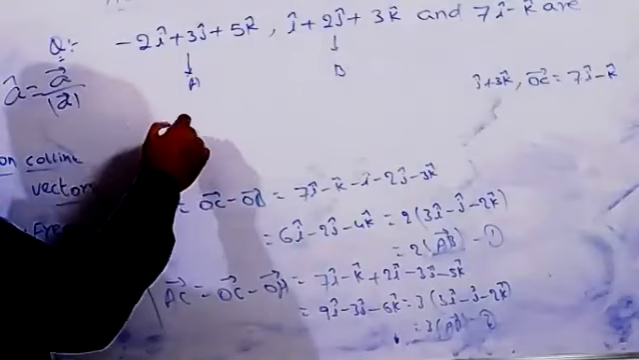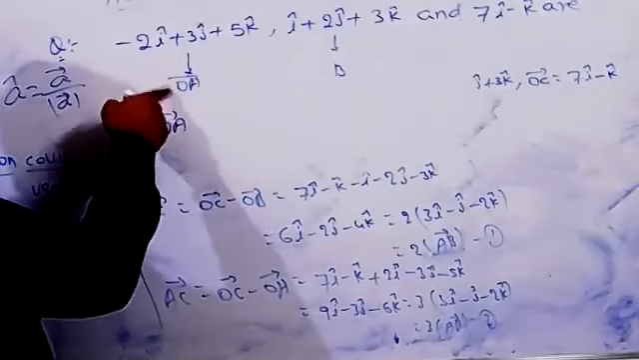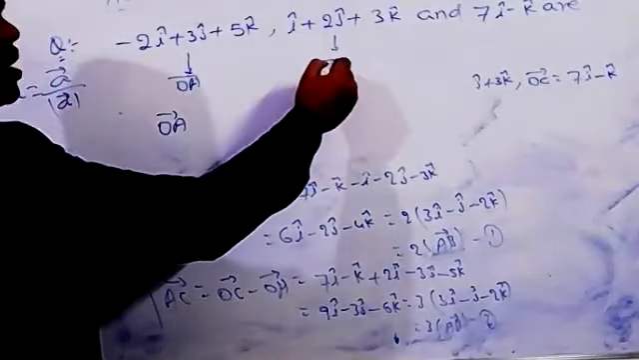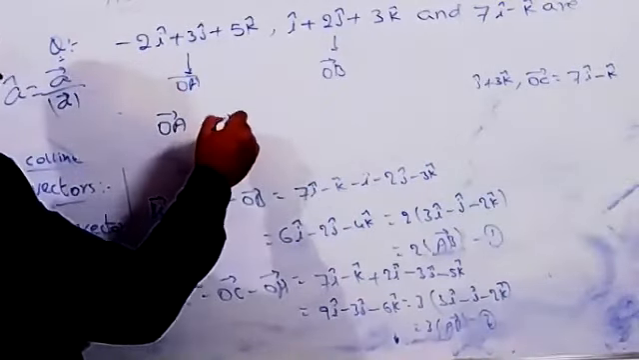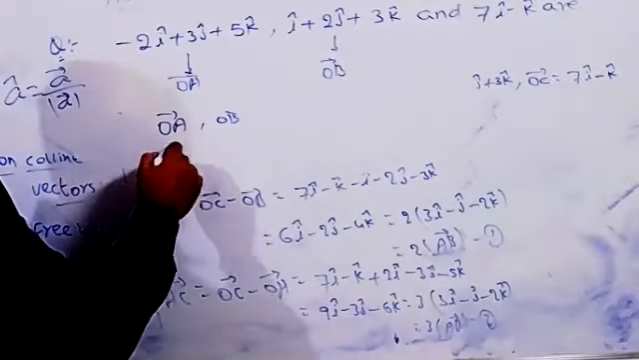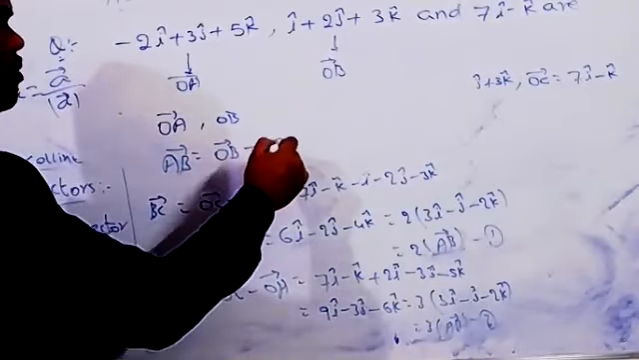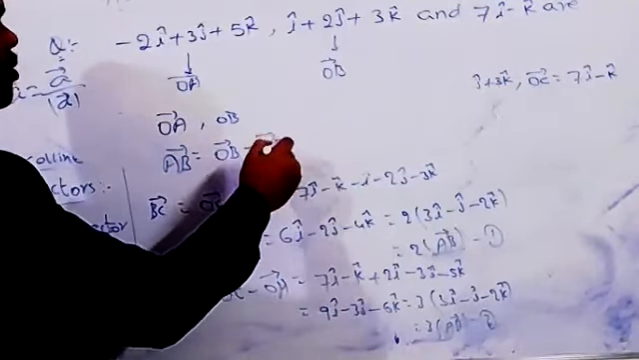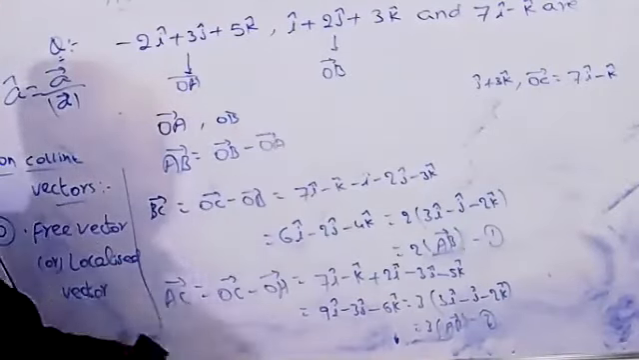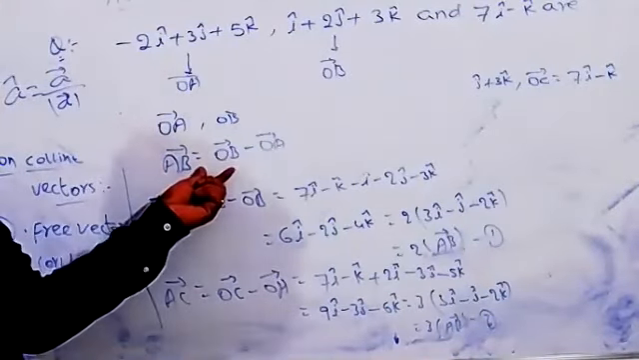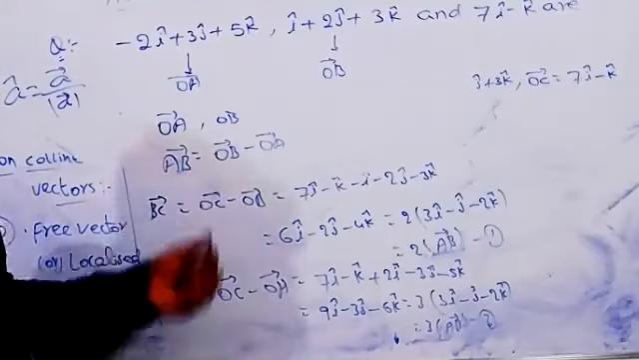So first you can find that this is the direction OA vector, and this is the OB vector. Now immediately you can find the direction of AB. AB is equal to OB minus OA. Then for the same vector, find the magnitude also.